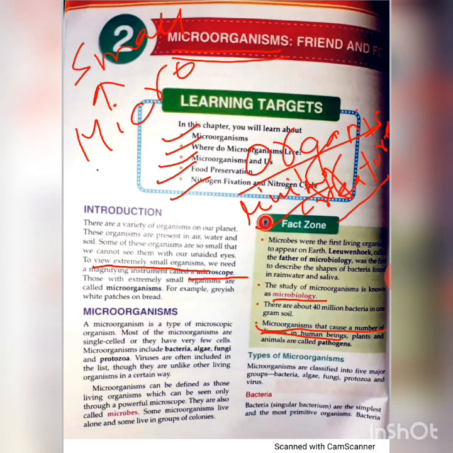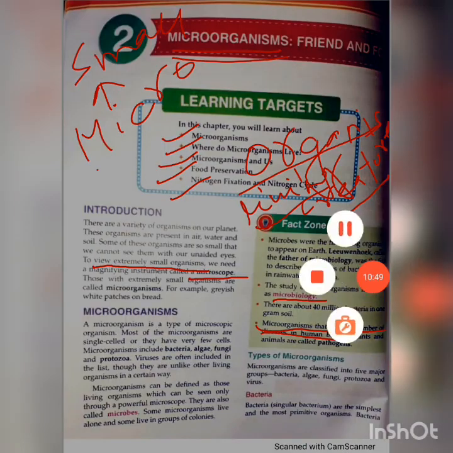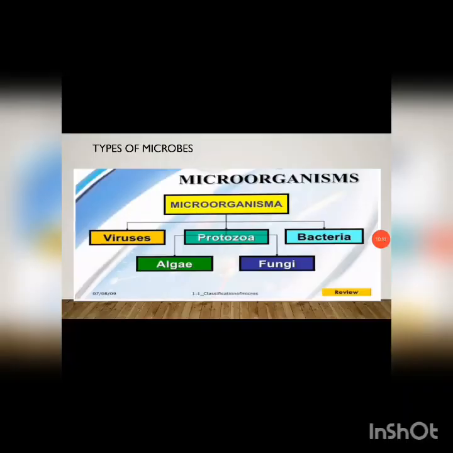Before that, let us discuss the types of microorganisms. How many types of microorganisms are there? Basically there are 5 types of microorganisms. They are bacteria, algae, fungi, protozoa and virus. Look at this picture.